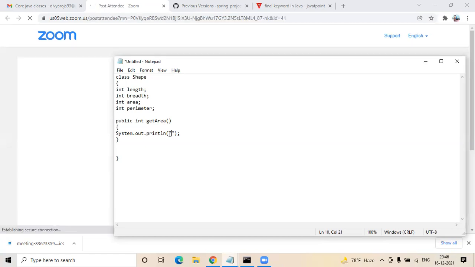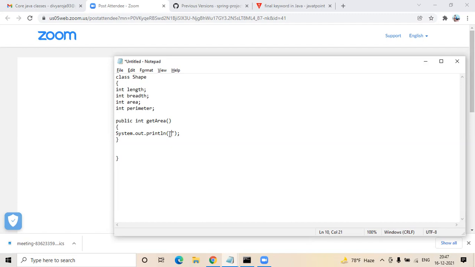So what if I'm using this shape object in some other package and I'm trying to call the get breadth method? Will that still let me get the value of breadth? It won't, if it's default. Okay. I'm just recollecting the concepts which we learned earlier. The default access specifier can be accessed within the package, not just within the class.